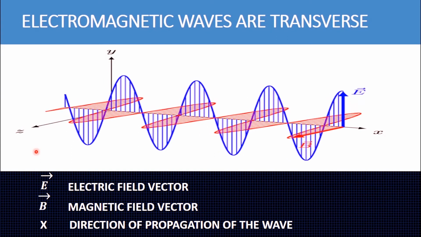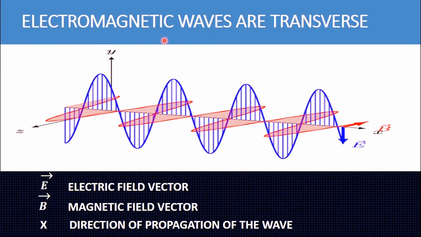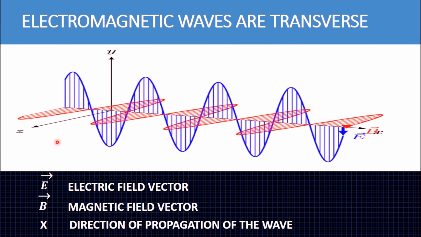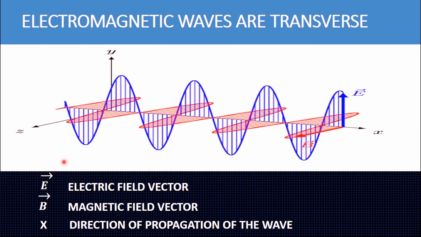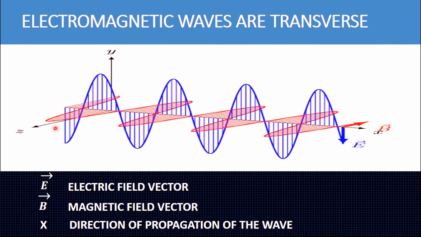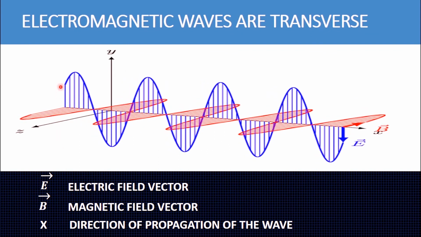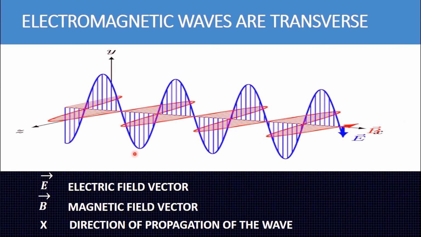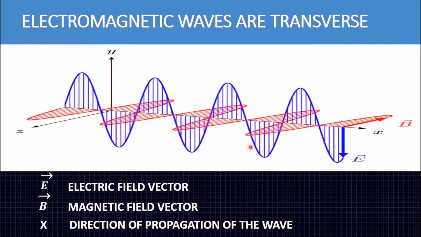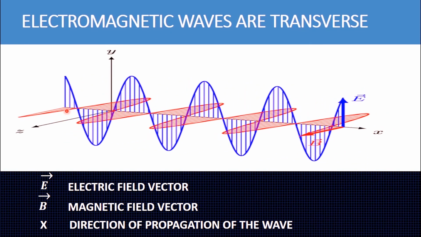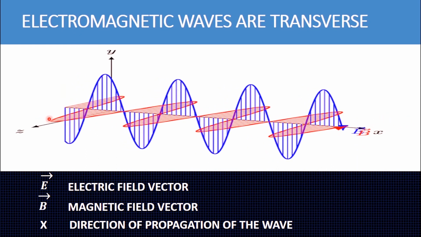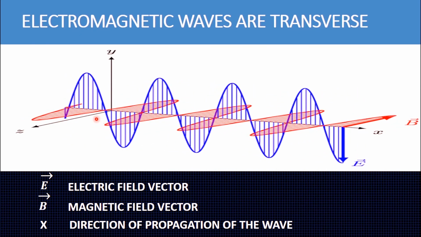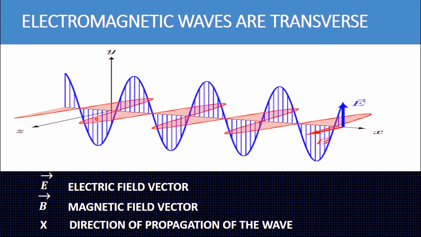Once again, let us recap how electromagnetic waves travel. Whenever a charged particle is accelerating, it produces a varying electric field. This varying electric field produces a varying magnetic field according to Maxwell's law of induction.